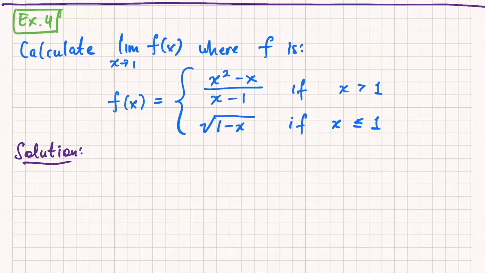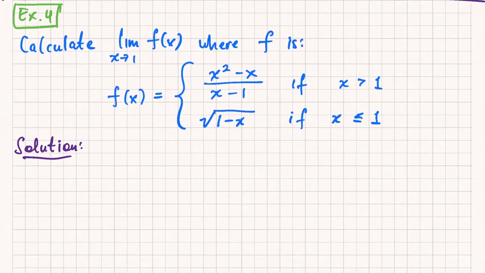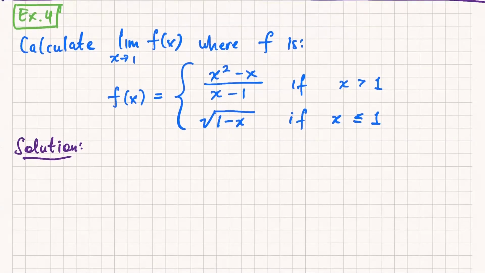I'm going to give you a timer. I want you to think about how you might compute this limit. I want you to be very careful. In your scratch work, try to be very precise about what you're doing and why you're doing that step. So let's say 2.5 minutes.